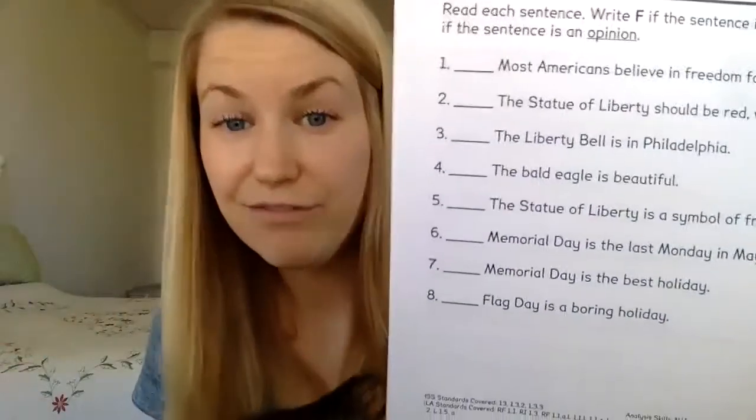It's kind of not a great example because it's giving us one that's a little tricky right off the start. And now my cat's on top of my paper. Excuse me. So I'm going to go ahead and write F for fact because we could technically do some research. We could do a survey, meaning ask all Americans if they believe in freedom and they give us a yes or a no, then we could come up with a factual answer.